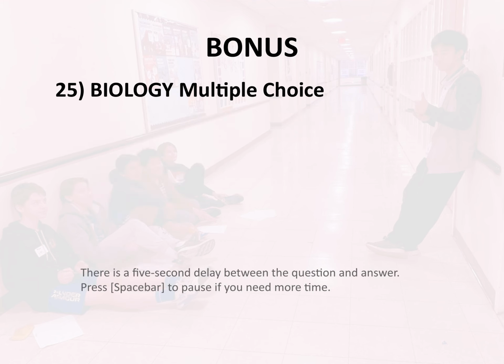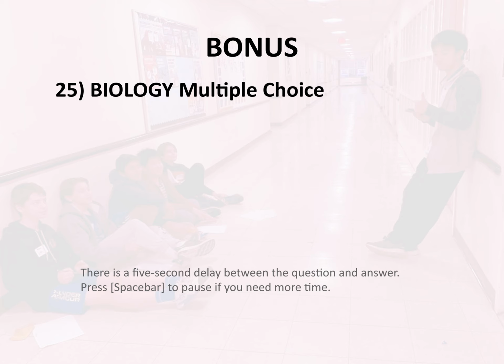Bonus 25. Biology. Multiple choice. Some virus species can infect an individual host more than once because they change the shape of molecules exposed on the surface of their virions so that they are no longer recognized by the host's immunological memory. The influenza virus can make sudden and drastic changes in these molecules due to a phenomenon called reassortment. Which of the following contributes to the process of reassortment?